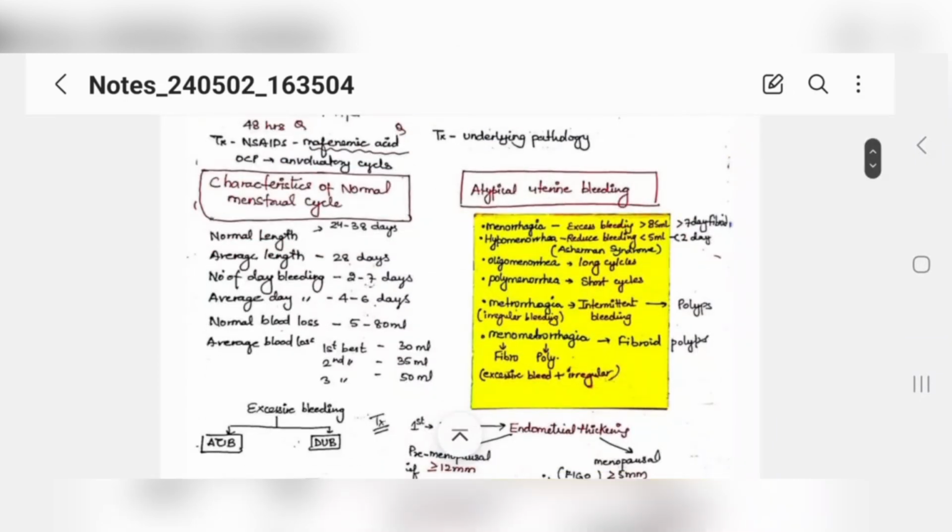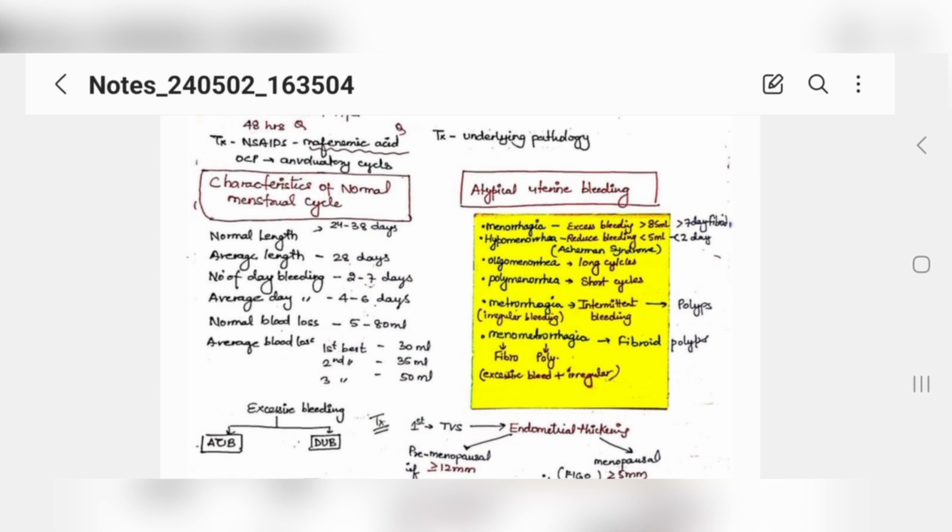Now these are a few characteristics of the menstrual cycle, the number of days normally. You just read them by yourself. Now we talk about atypical uterine bleeding. This is very common. When you understand this menstrual cycle, guys, then you will be able to answer gynae MCQs very easily, because in your paper 2, when gynecology and surgery come, lengthy questions will come, and you need to read them carefully and understand. When your basic concept is clear, you will very easily find your answer.